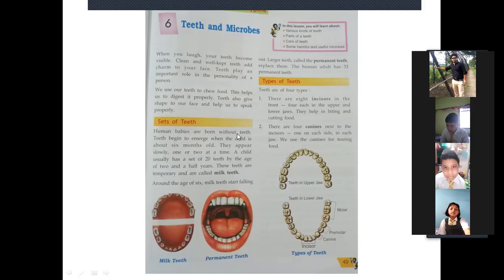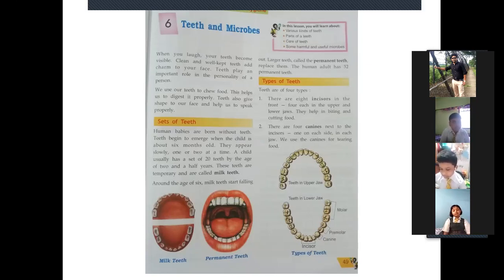Human babies are born without teeth. When all of you were born, at that time you were not having any teeth. Teeth begin to emerge when the child is about 6 months old. That means from the age of 6 months, our teeth begin to emerge. Emerge means coming out.